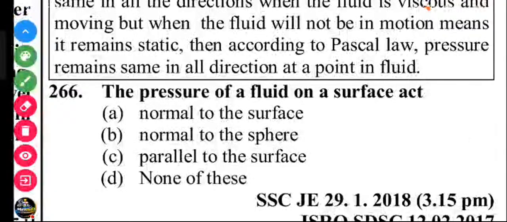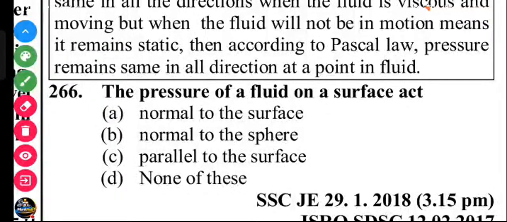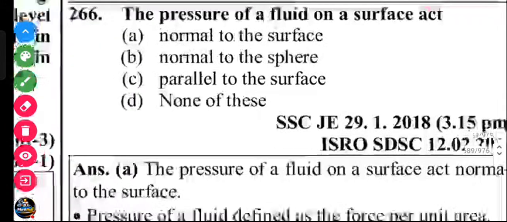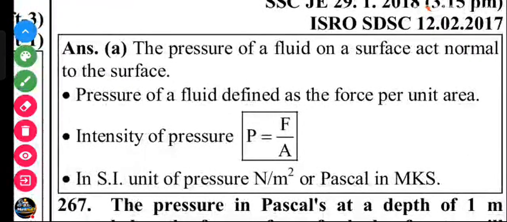Next question. The pressure of a fluid on a surface acts normal to the sphere, parallel to the surface, normal to the surface. The pressure of the fluid on a surface acts normal to the surface. Pressure of a fluid is defined as the force per unit area. Intensity of the pressure P equals F by A. The SI unit of pressure is Newton per meter square, Pascal in MKS.